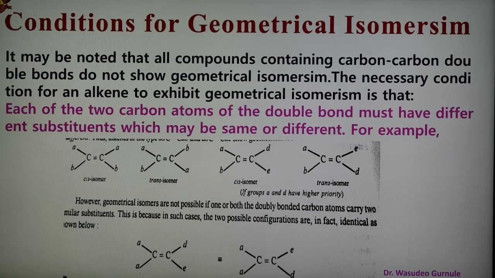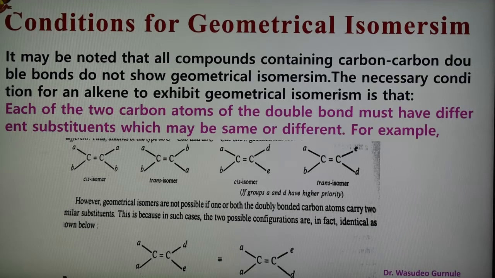Now what are the conditions for geometrical isomerism? An important condition for geometrical isomerism in organic compounds is that they should have a carbon-carbon double bond. This is an important condition. It should also be noted that not all compounds containing a carbon-carbon double bond show geometrical isomerism. Shown here, what is the necessary condition to show geometrical isomerism?